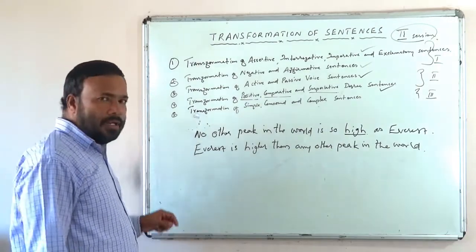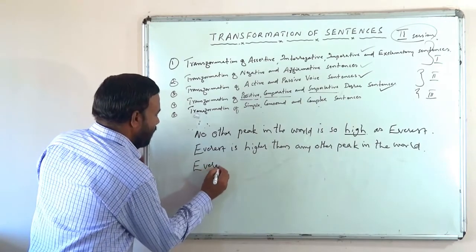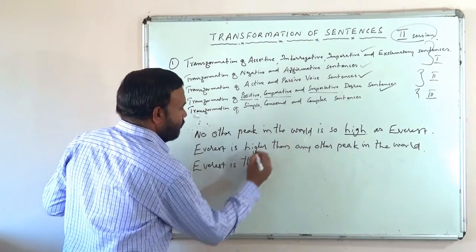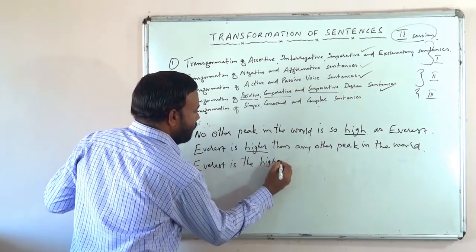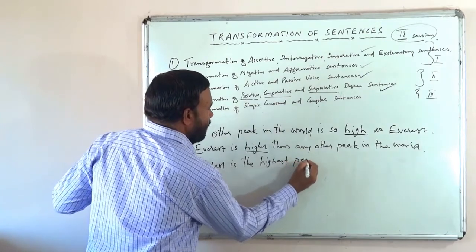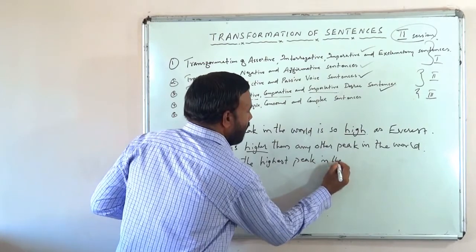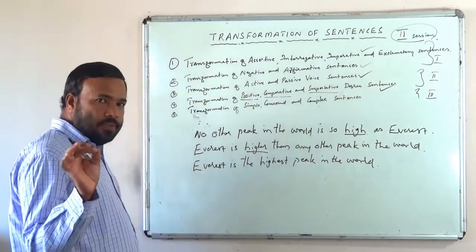What will be the superlative? Again we have to start with Everest only. Higher, highest. Everest is the highest peak in the world.